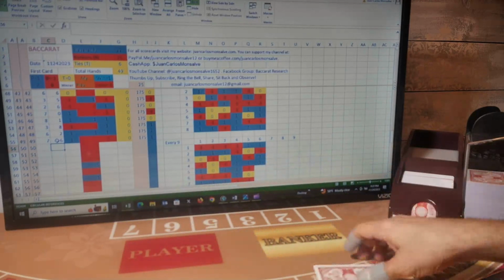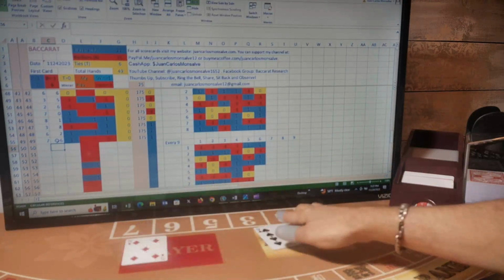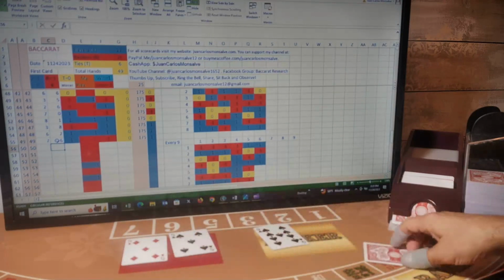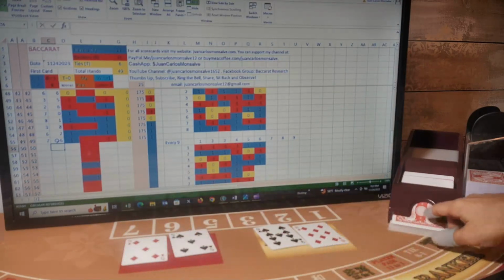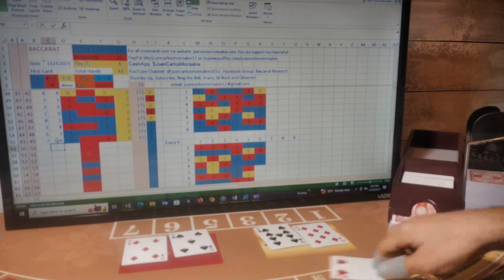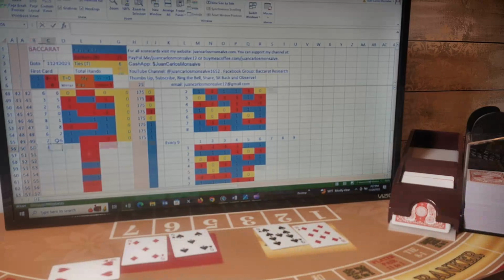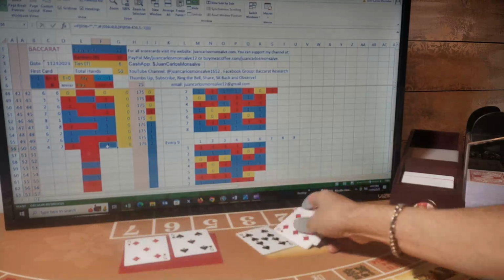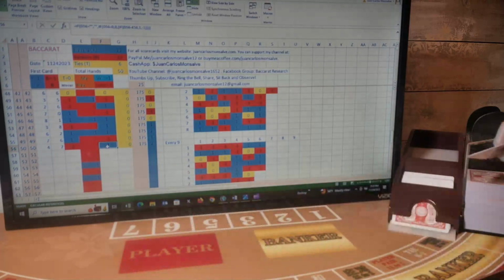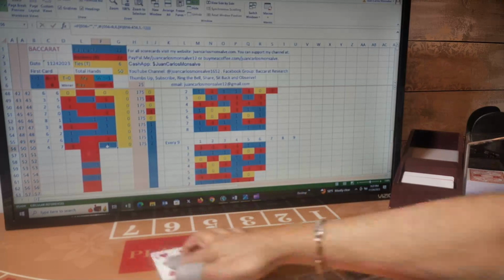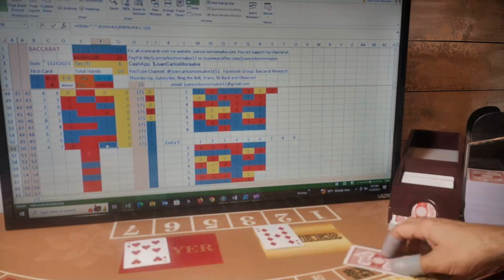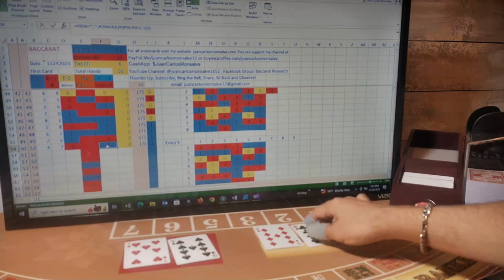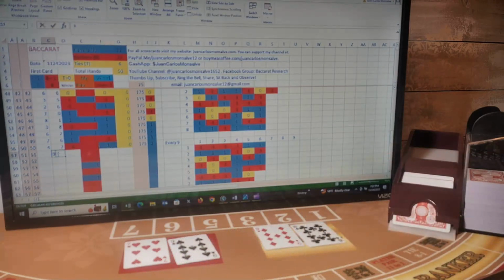My next hand, first card for player, banker, player, banker. Banker has a 7 and it stands, and player gets a third card. The third card is a 4. So 4 player, 7 banker. This is a banker hand. I was betting banker, so I won this hand. My next hand, first card for player, banker, player, banker. Now banker has a natural 9, player has a 6. So this is a banker hand. I was betting banker, so I won this hand.